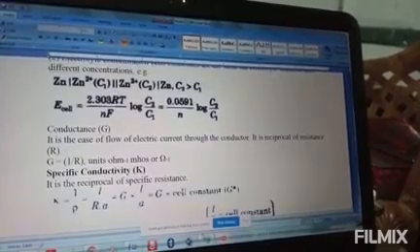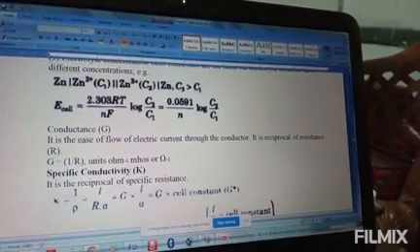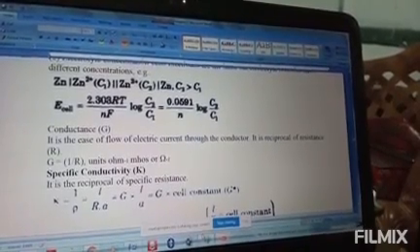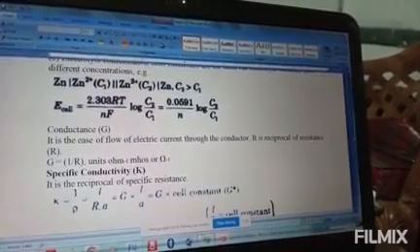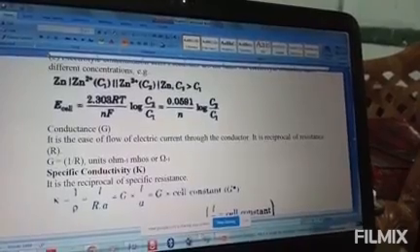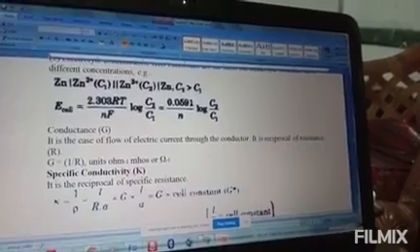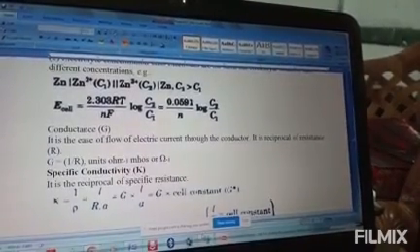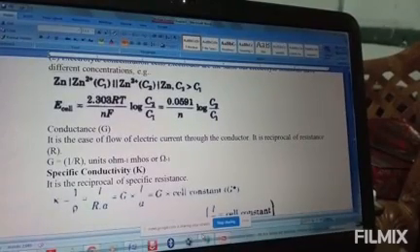Now we need to find log Kc. So log Kc means you do cross multiplication: 0.46 into 2 divided by 0.059. So after multiplying and dividing, how much do we get? 15.6. So you take the antilog of 15.6, then you will get Kc equal to 3.92 into 10 to the power 15.